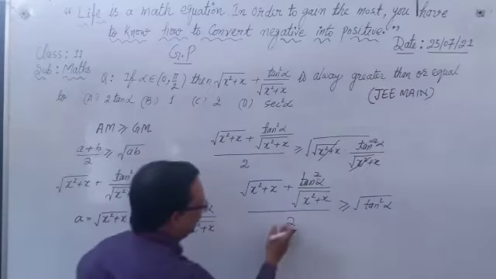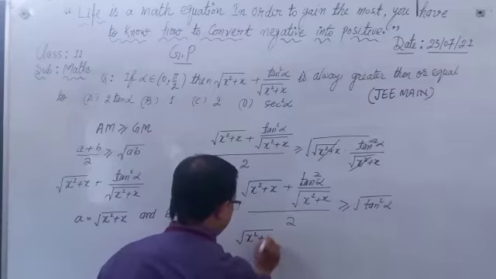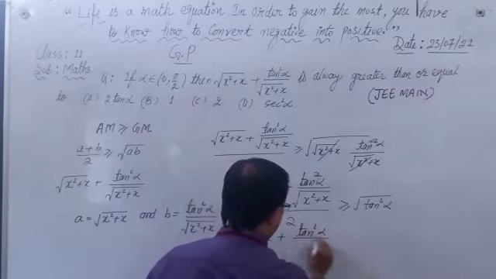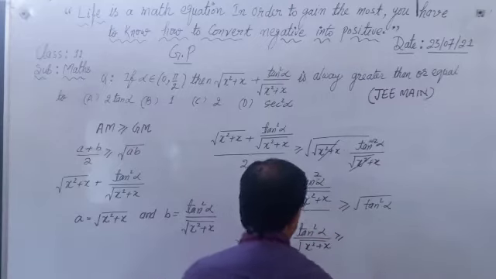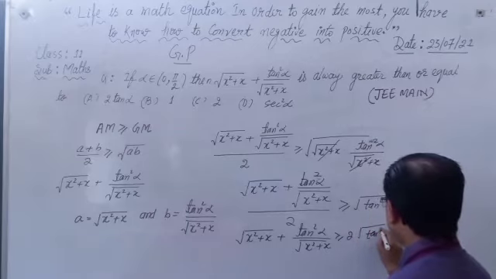Now we cross multiply this. So root(x square plus x) plus tan square alpha upon root(x square plus x) is greater than or equal to 2 root tan square alpha.